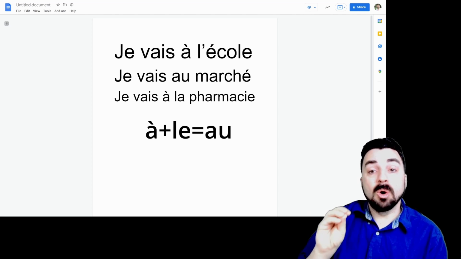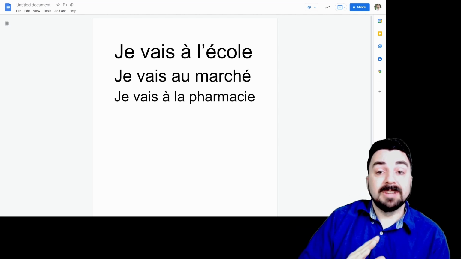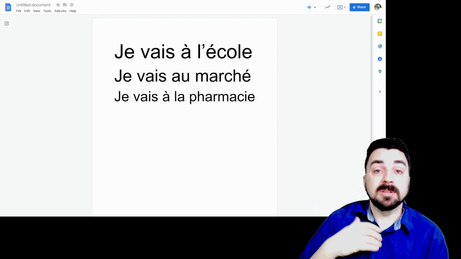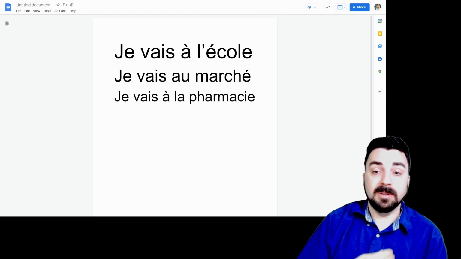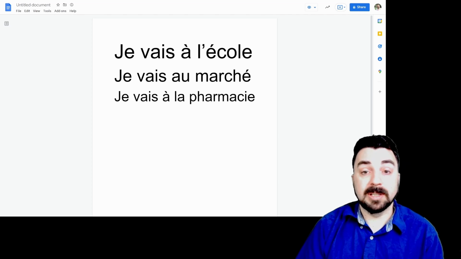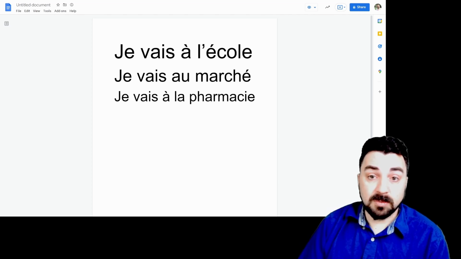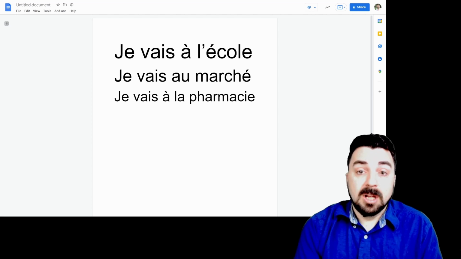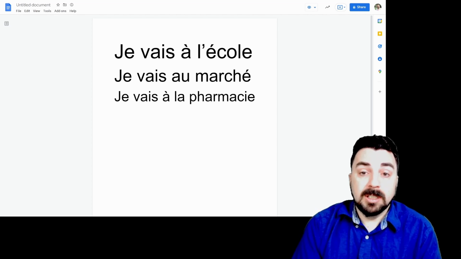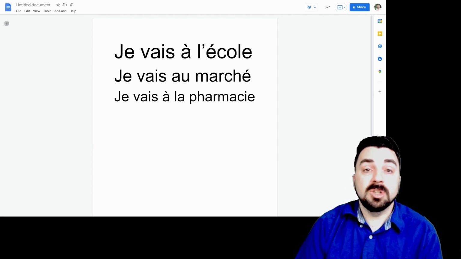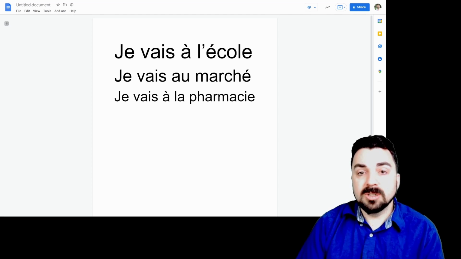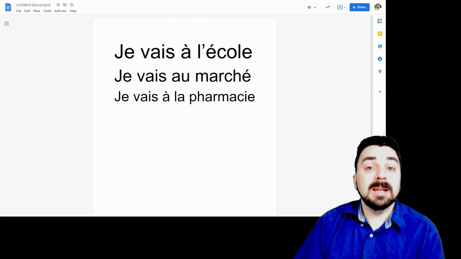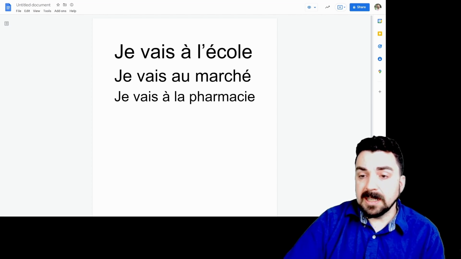Je vais au marché. Je vais à la pharmacie. I'm going to the pharmacy. And this is the feminine without a vowel. This is how we determine how it goes. So it goes with anything that you want, but these are the different scenarios. Je vais à l'école, je vais au marché, je vais au supermarché, je vais à la pharmacie, je vais au cinéma, je vais à la boulangerie, etc.